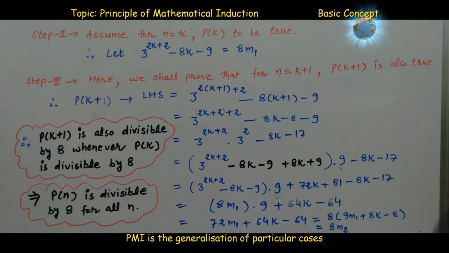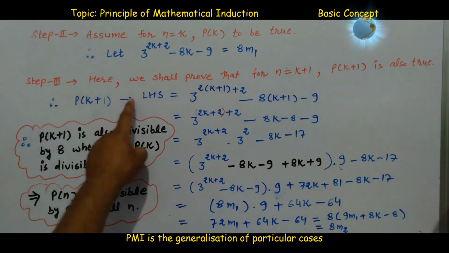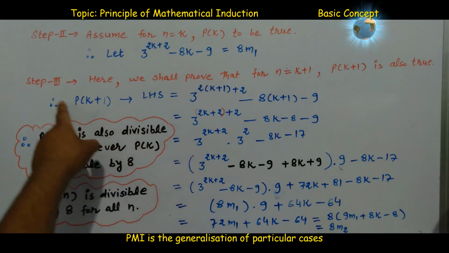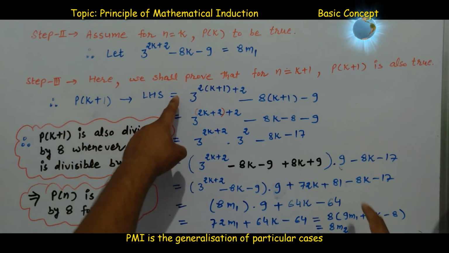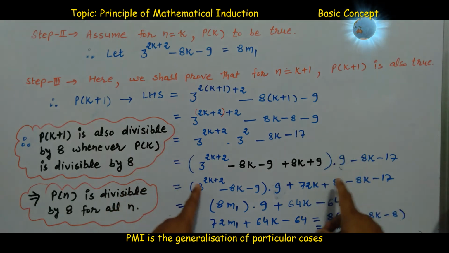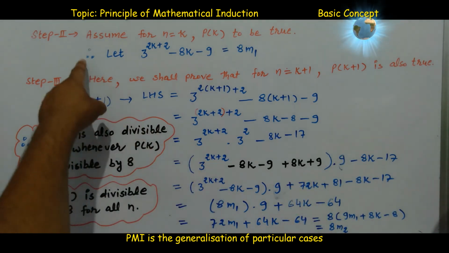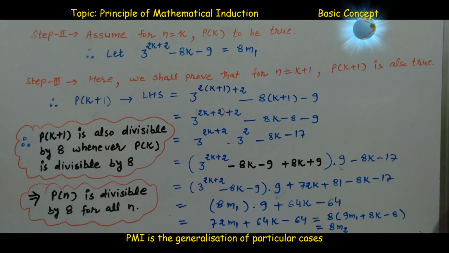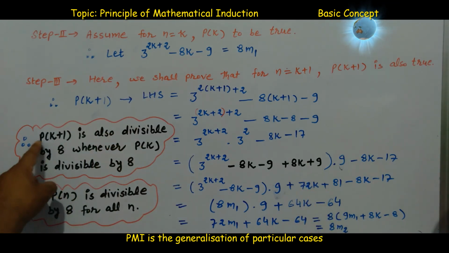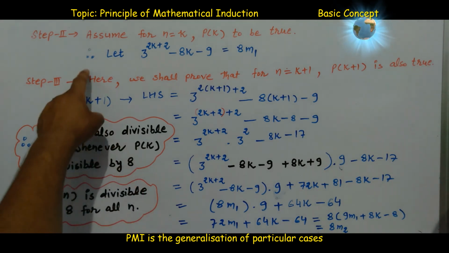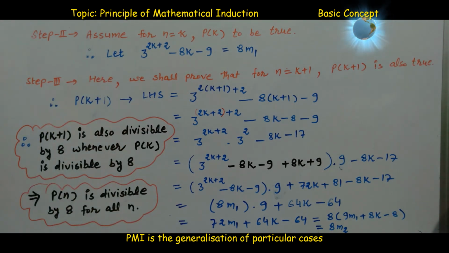So the one target here is only step three. This is a very important step. We should solve all the questions very carefully. Only in step three can we see how to solve the question and how to use step 2. Only then can we prove Pk plus 1 to be true with the help of the supposition in step 2. That's all. Thank you very much.